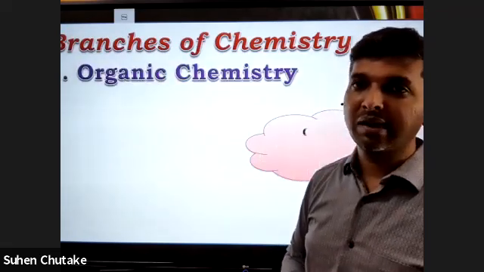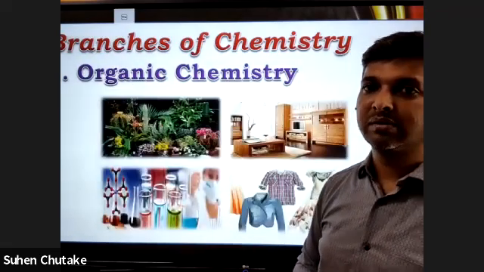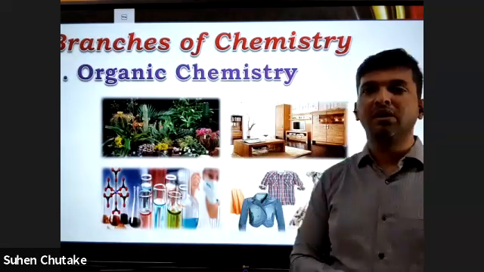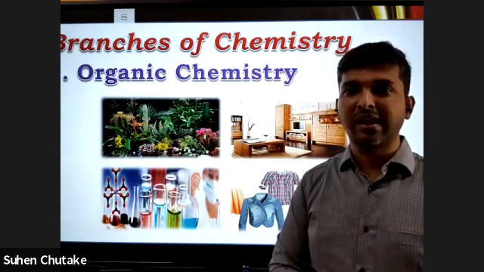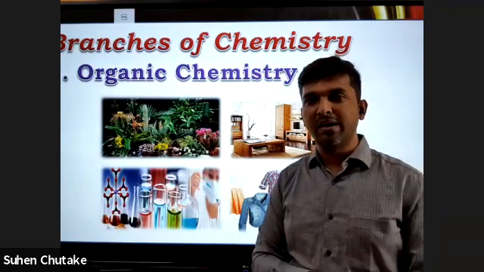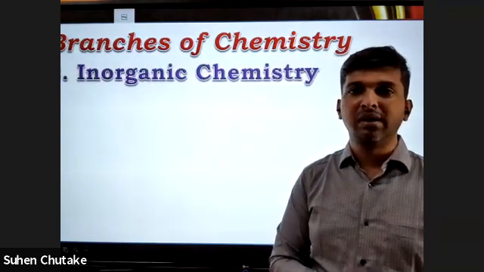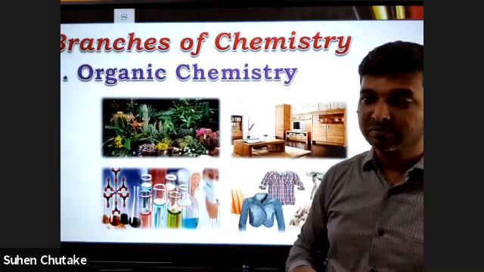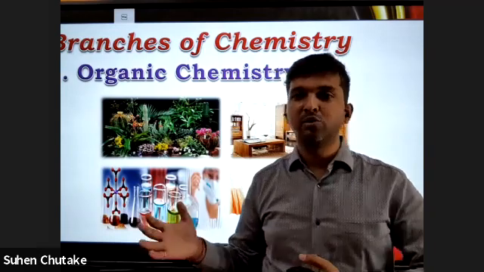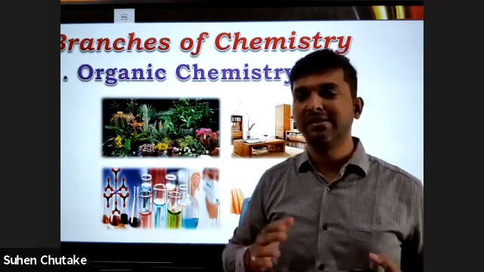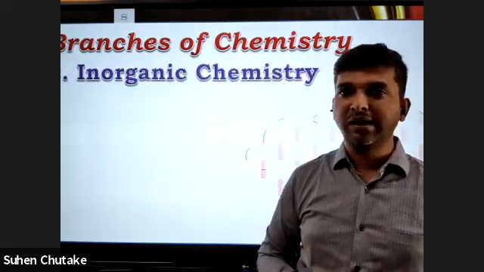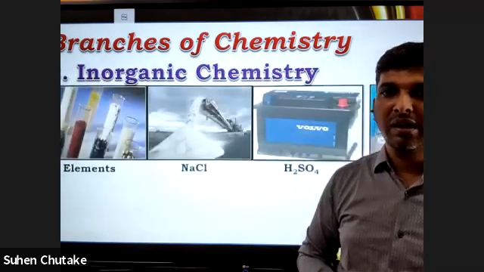What is organic? Organic is the one in which we are dealing with substances which are obtained from plants and animals. Let that be your clothes. Clothes are obtained from plants and animals, right? Your clothes are made of cotton. Cotton is obtained from plants, or they are made up of wool. That wool is obtained from sheep. So anything and everything obtained from plants and animals, and also the hydrocarbons which we are synthesizing in the laboratory, all that will come under what? Organic chemistry.